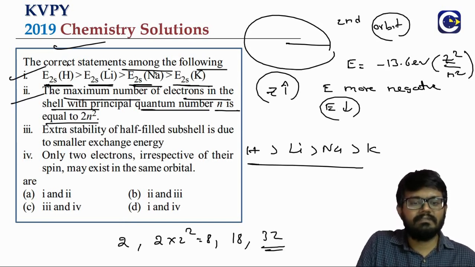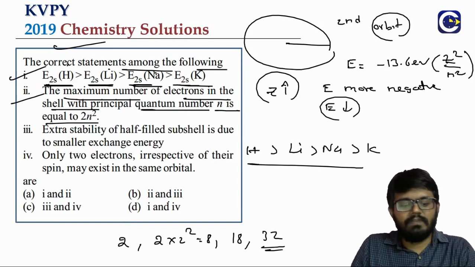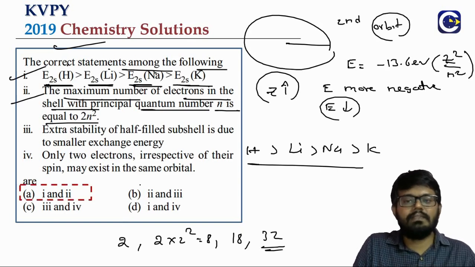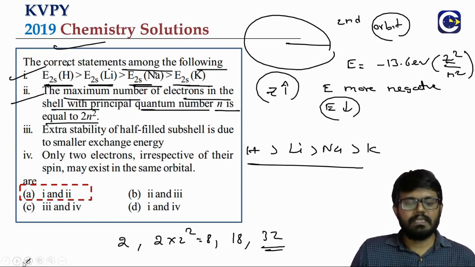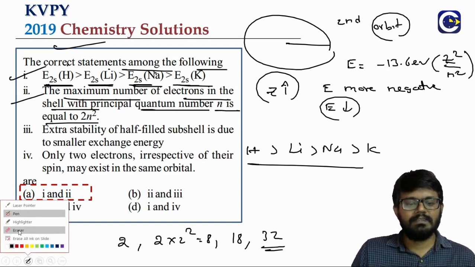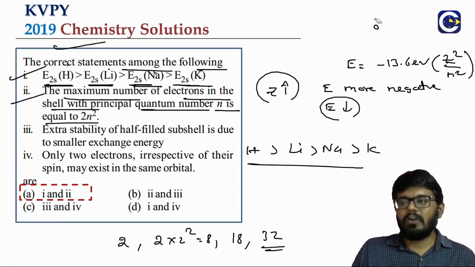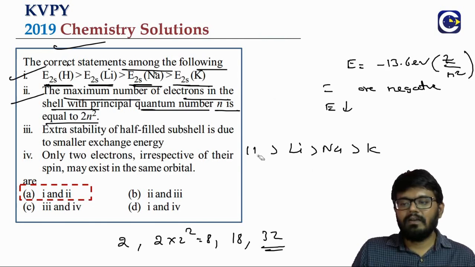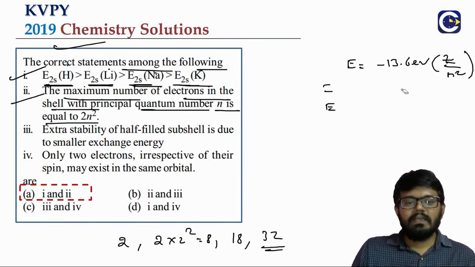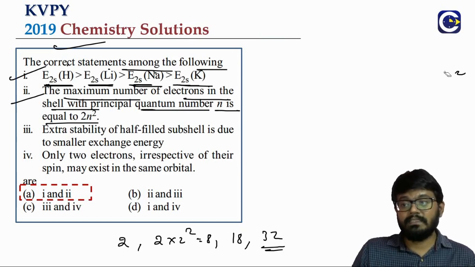So this is also correct. By this itself we will get the answer. You look at these options, right? Only in option A we have 1 and 2 correct. I mean, we can check the other options also. What are the other options? Other statements. What is the statement 3? Extra stability of the half filled subshell is due to the smaller exchange energy.